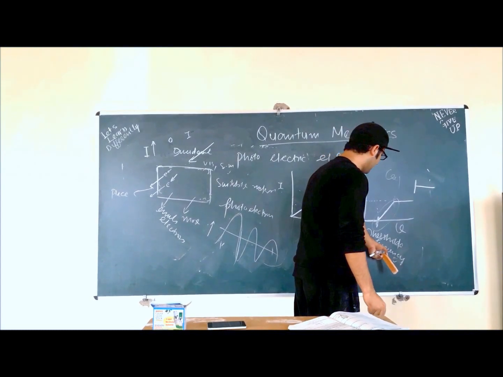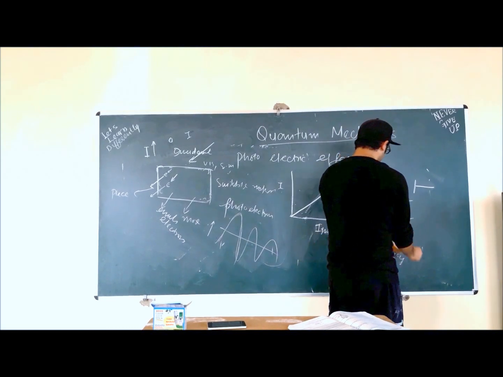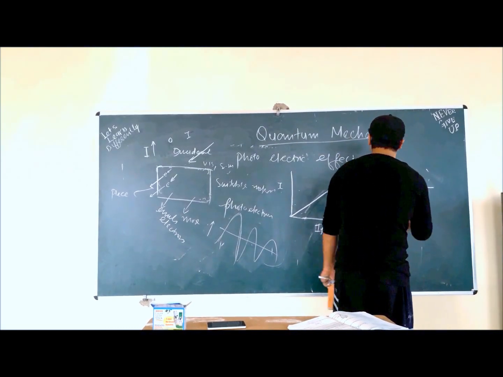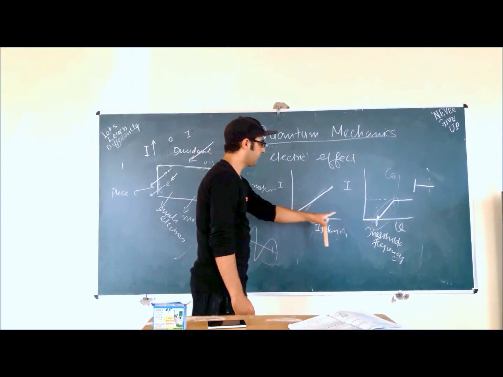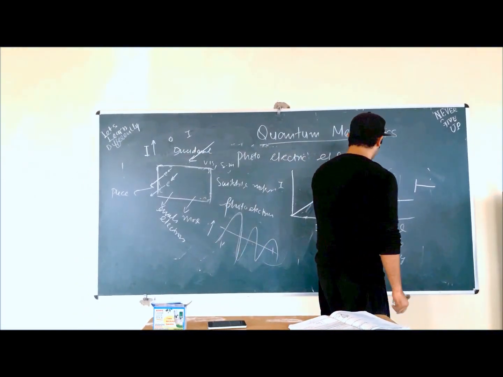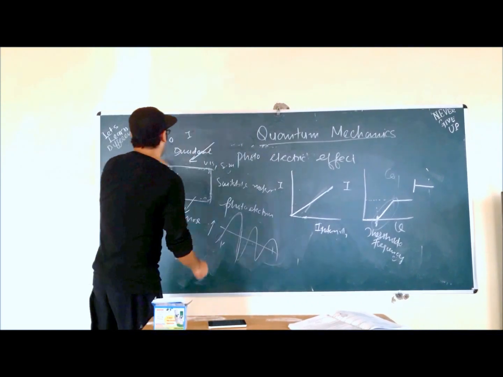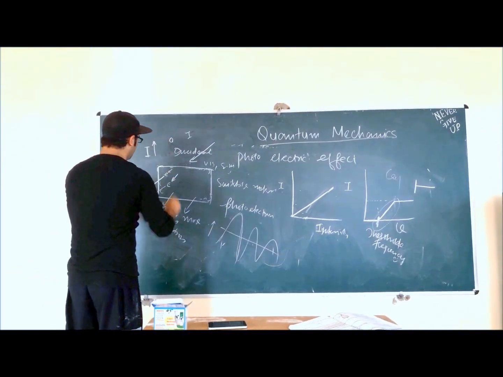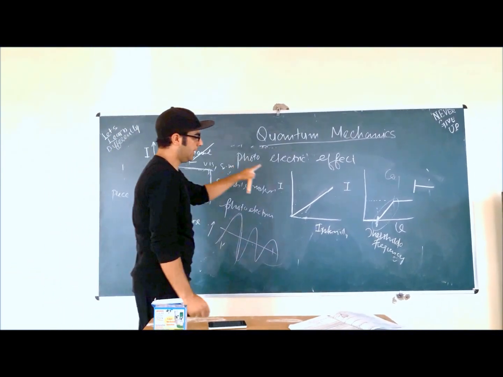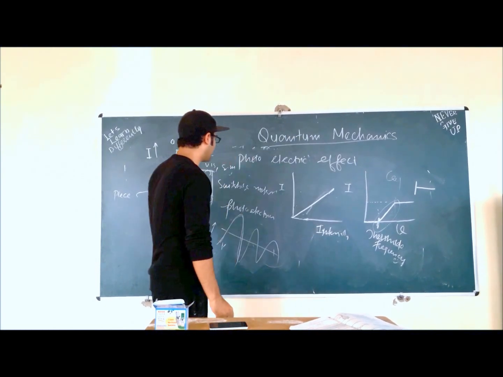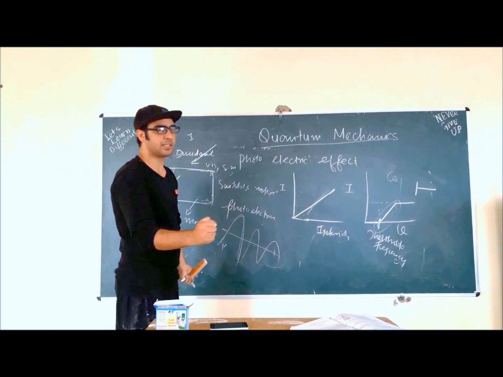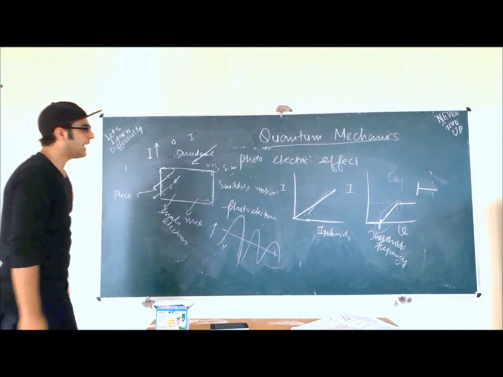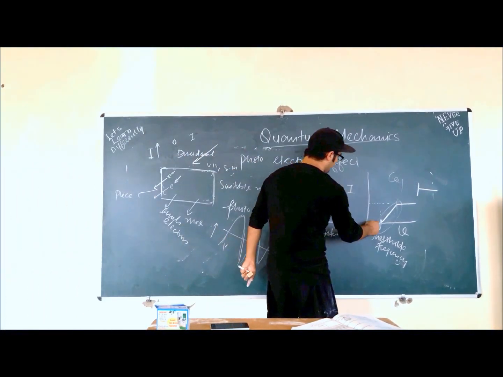The particle pushes the electron, and at a certain frequency the electron is moved out of the metal by the particle. On increasing frequency, we are not increasing the number of particles. We are just increasing the energy of the particles. That is why after a certain limit, we are getting more current.